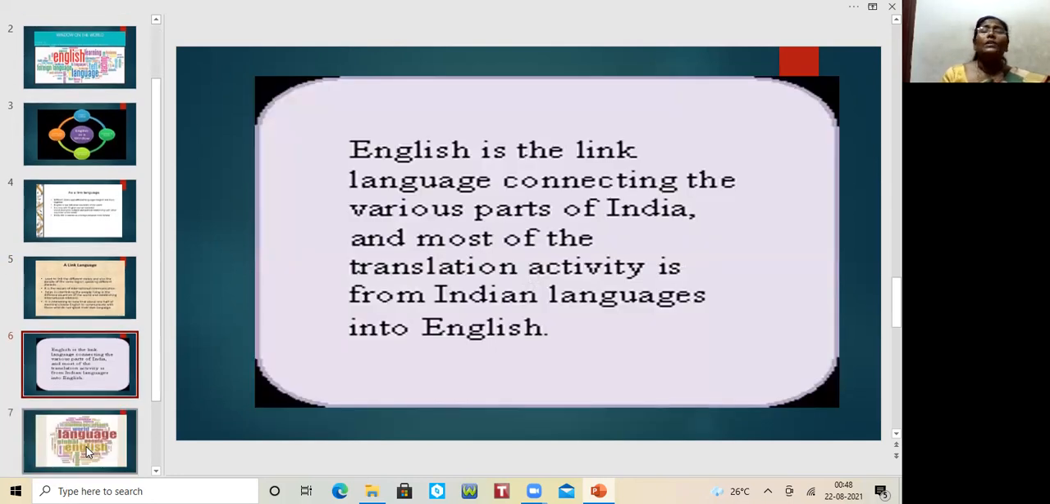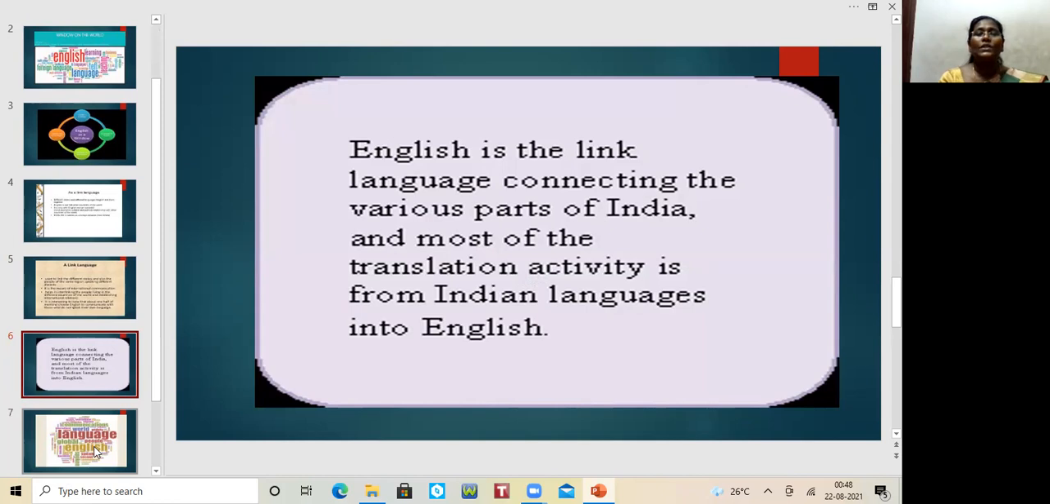And here, English is a link language connecting the various parts of India. This is a link language. It is connecting the various parts of India. Though there is unity in diversity, and we are in different parts, only English brings everyone together. That's the reason it's considered a link language.